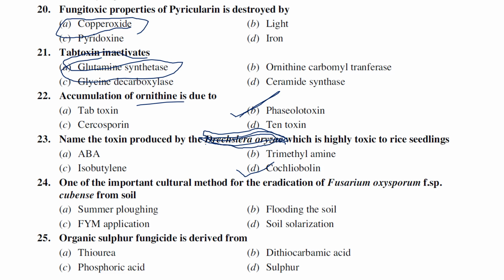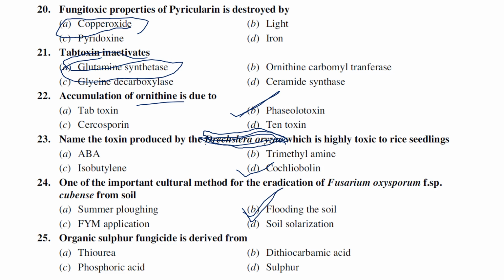One of the important cultural methods for the eradication of Fusarium oxysporum f. sp. cubense, which is banana Fusarium wilt, also called Panama wilt, from soil: summer plowing, flooding of soil, FYM application, or soil solarization. The best management practice is flooding of soil with water.